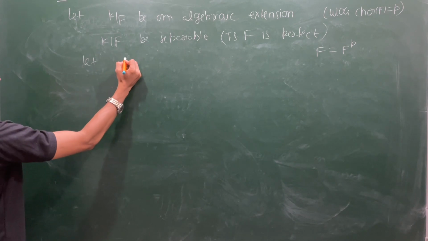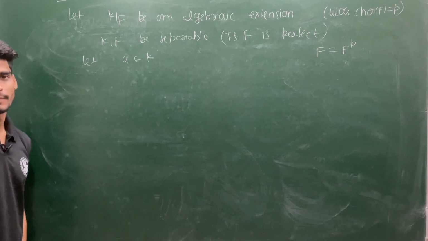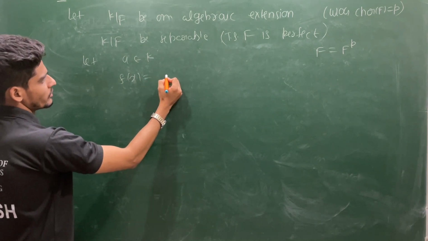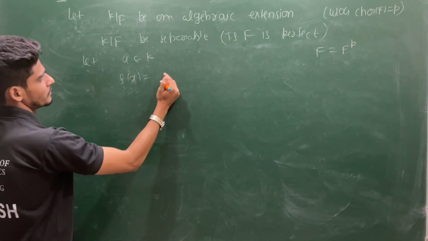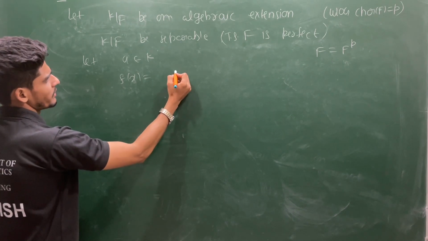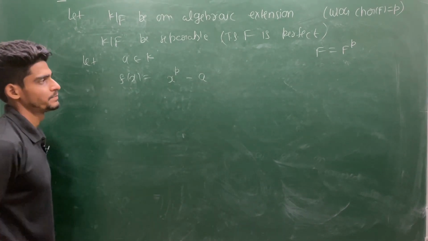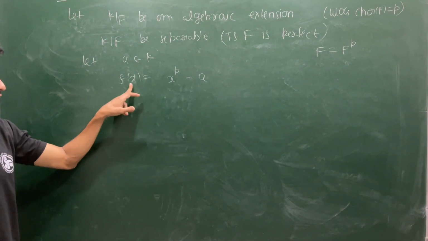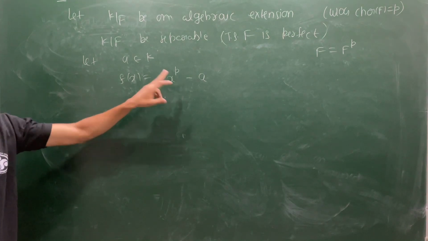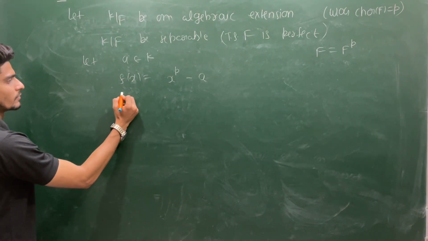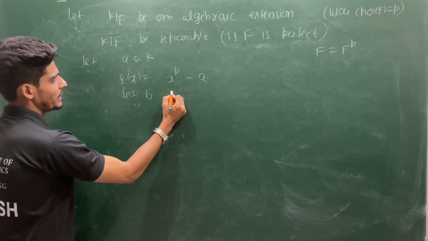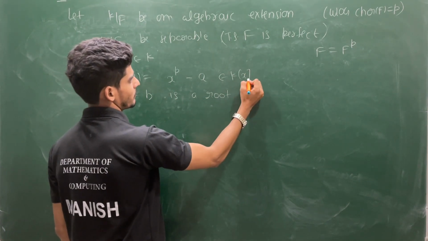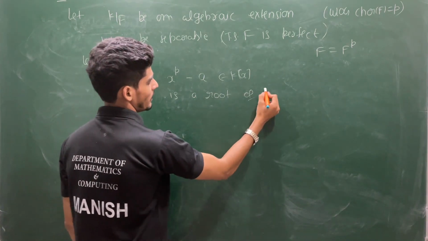Let a be any arbitrary element of K. Define this polynomial, say f(x), which is x^p minus a. This polynomial will have some root. Say b is a root of f(x).